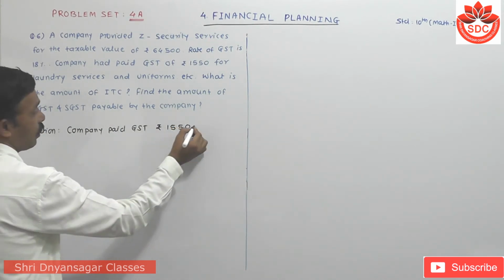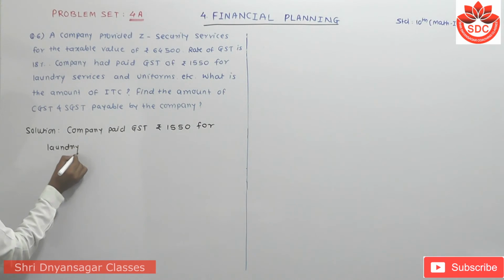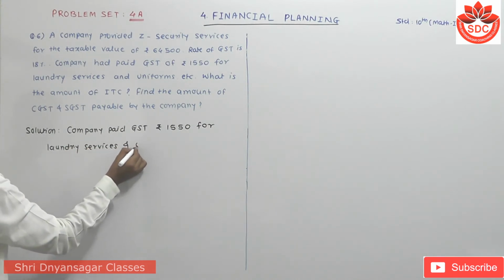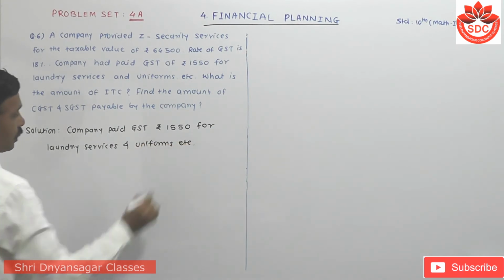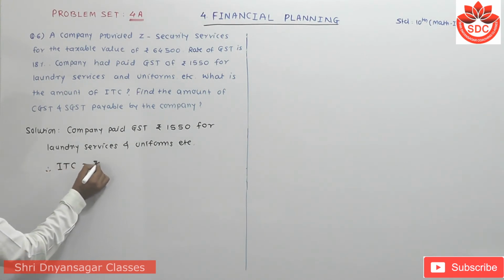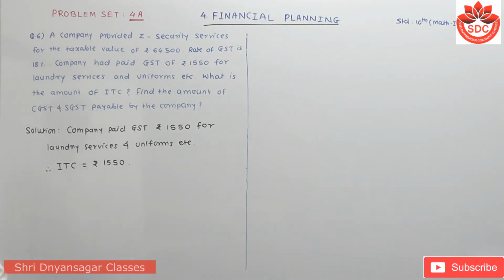1,550 for laundry services and uniforms, etc. Therefore this is input tax credit, means that ITC is equals to rupees 1,550. Now student, then output tax of the company we have to first find out here.